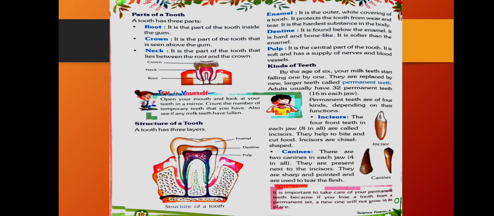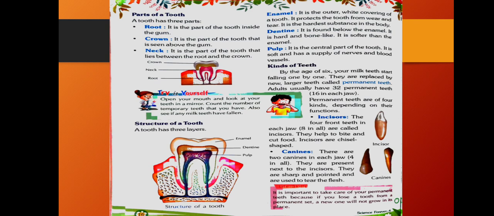Next heading, kinds of teeth. By the age of 6, your milk teeth start falling one by one. They are replaced by new larger teeth called permanent teeth, and these are 32 in number. Adults usually have 32 permanent teeth, 16 in each jaw.